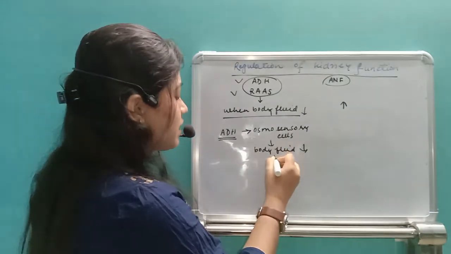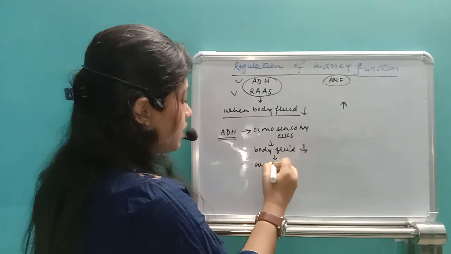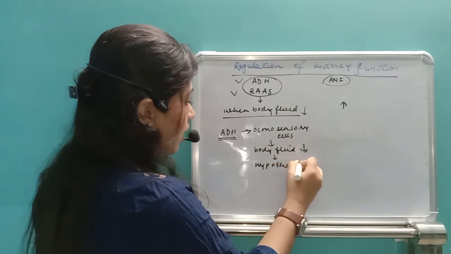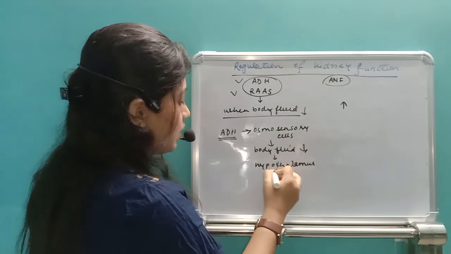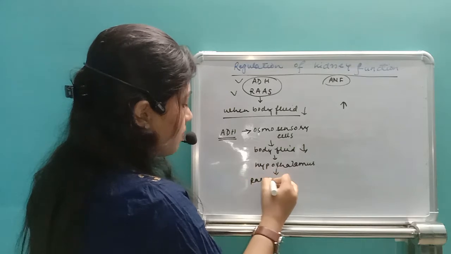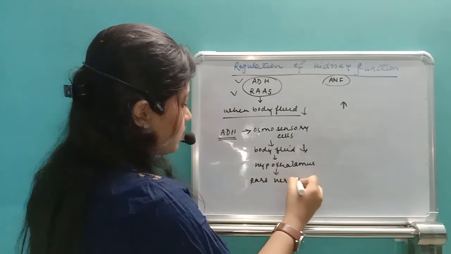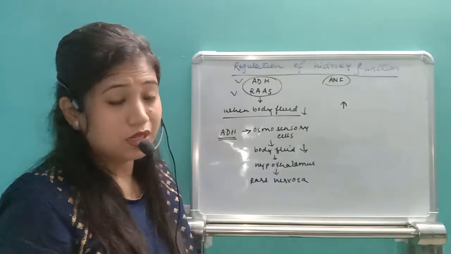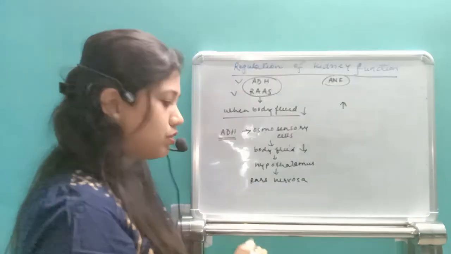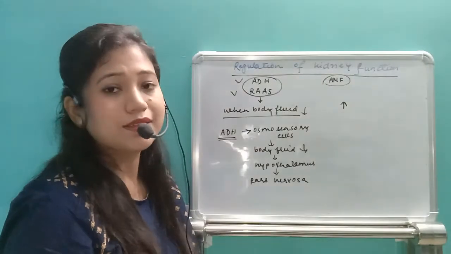volume, then they give a signal to the hypothalamus, and in turn the hypothalamus gives the signal to the pars nervosa. Pars nervosa means it's a part of the posterior pituitary gland. So this posterior pituitary is called the pars nervosa.